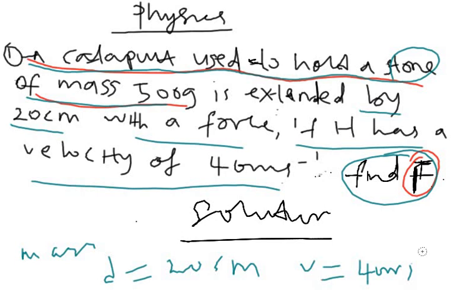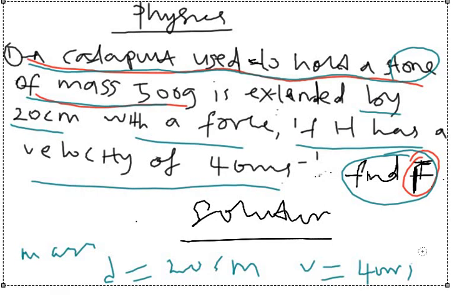So what do we do now? If you want to solve physics or maths, first bring out your parameters so that you know what you are looking for. Okay, so I'll clear the screen and start solving. This is how we do it.